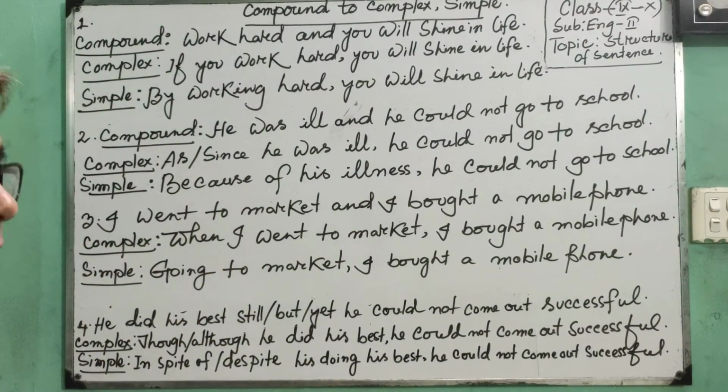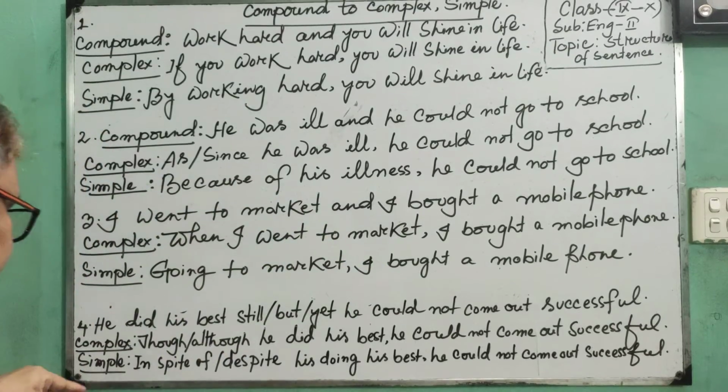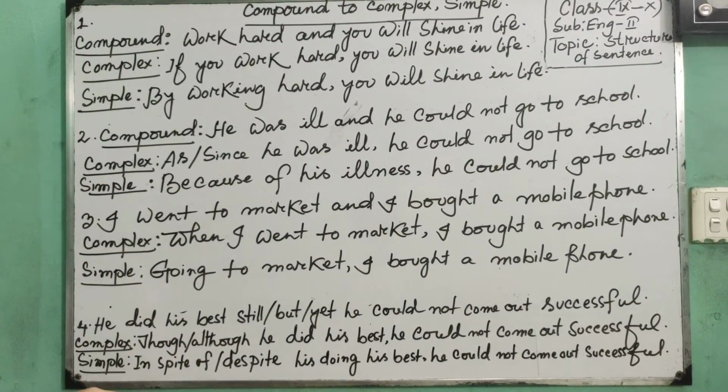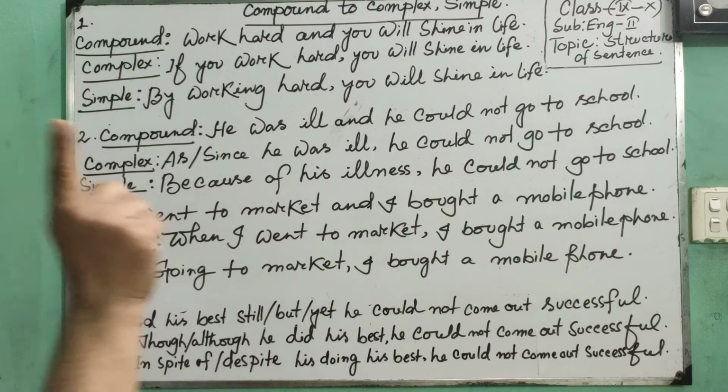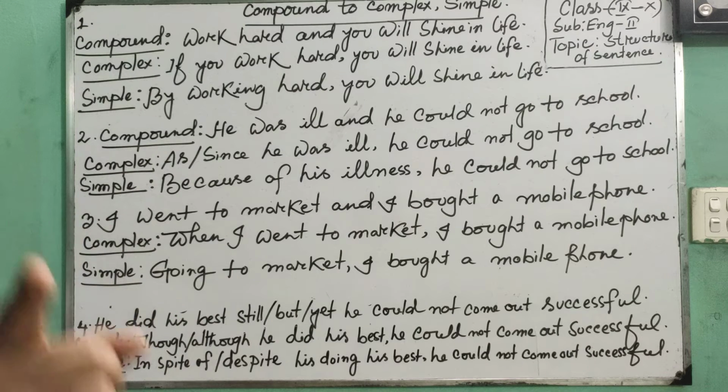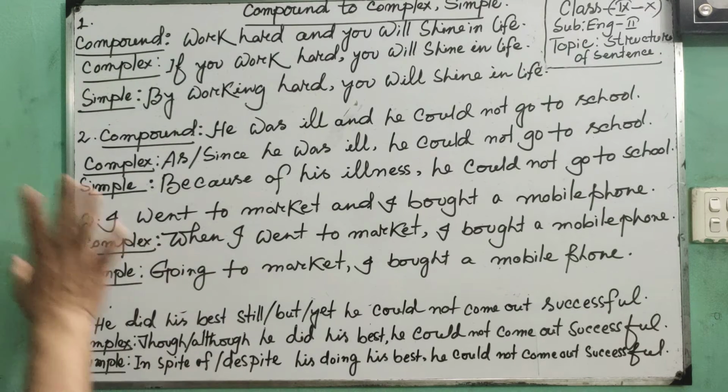My dear learners, in the exam you are directed to make the same sentence simple. In this case, first of all you have to use in spite of. In spite of or despite, but after despite you should not use of. You have to use only despite, but when you use in spite you have to use of after in spite.